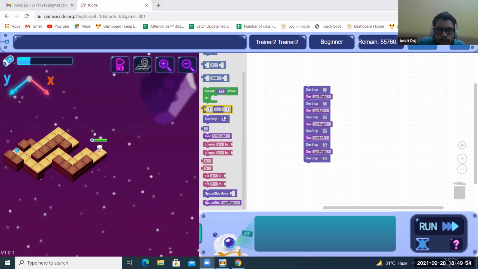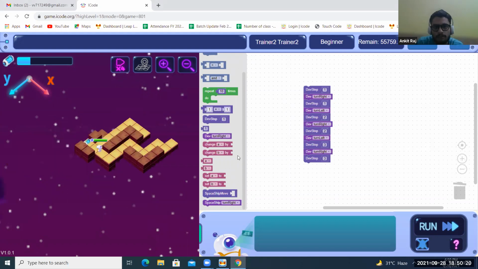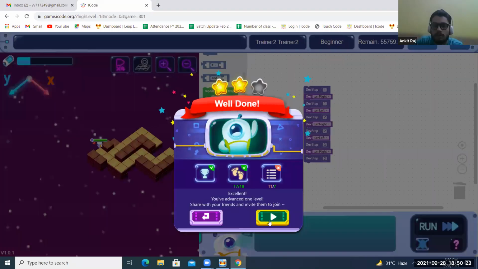It is showing that for completing one level you will get the star, but I did not get a star. See, once you complete any level, I'll tell you, Priyan. Suppose I complete this level, just check what will happen. I'll run it. Once it's done, it will show this: well done. If you want to see the code again, you click on this option. If you want to go to the next one, just click on this, and it will take you to the next one.